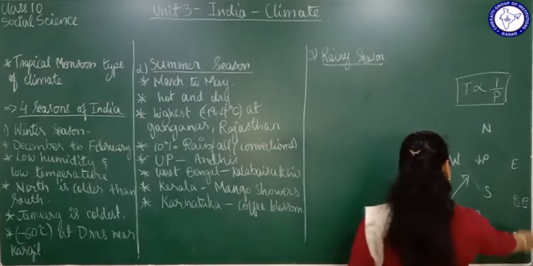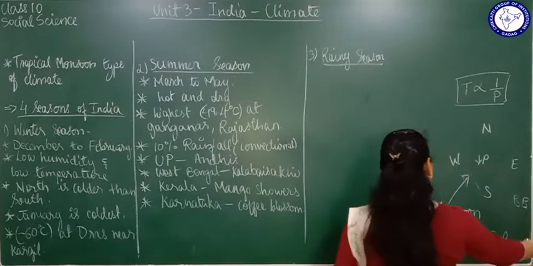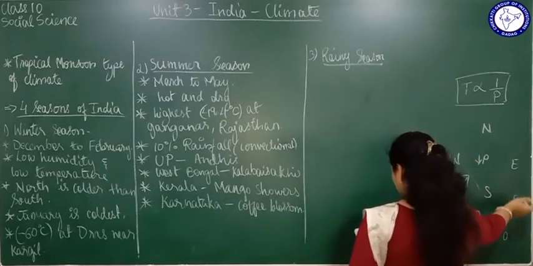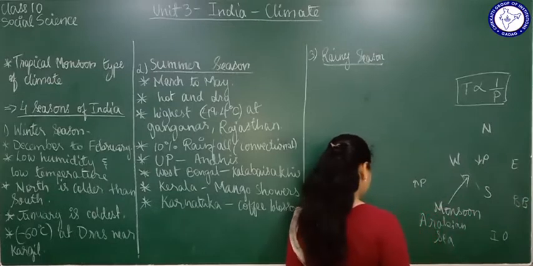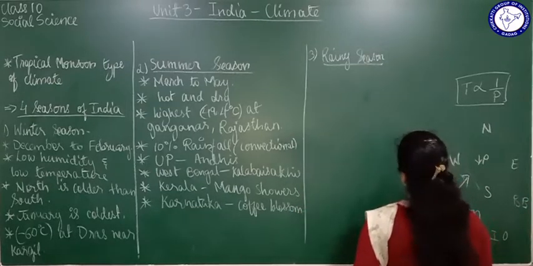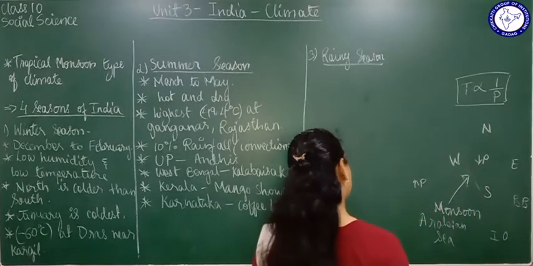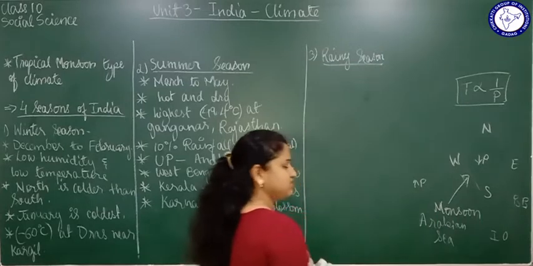The clouds coming from the southeast, from the Bay of Bengal, are going to first strike Meghalaya and Assam, and they are going to cause rainfall over there.